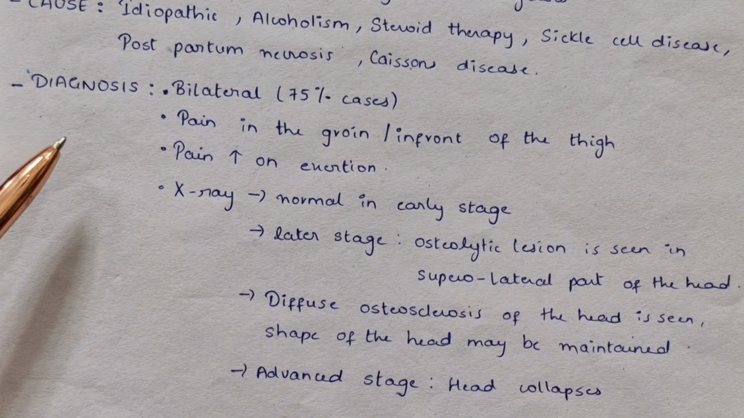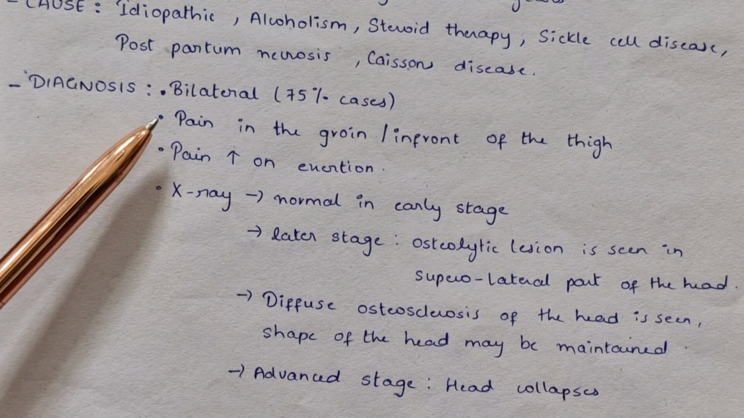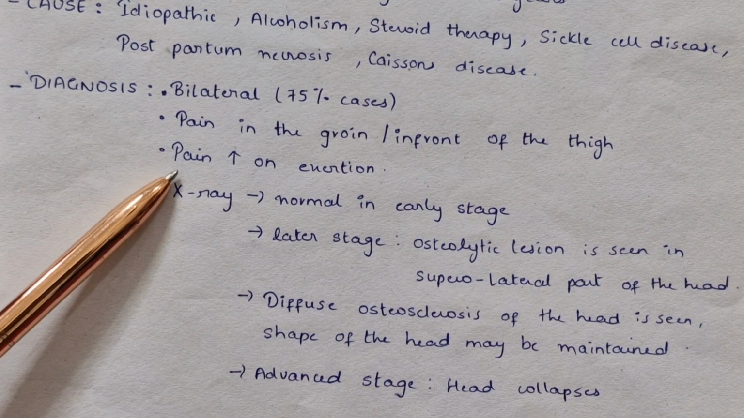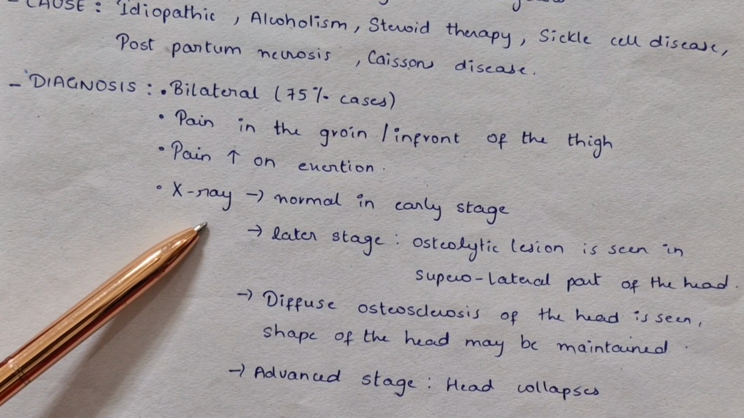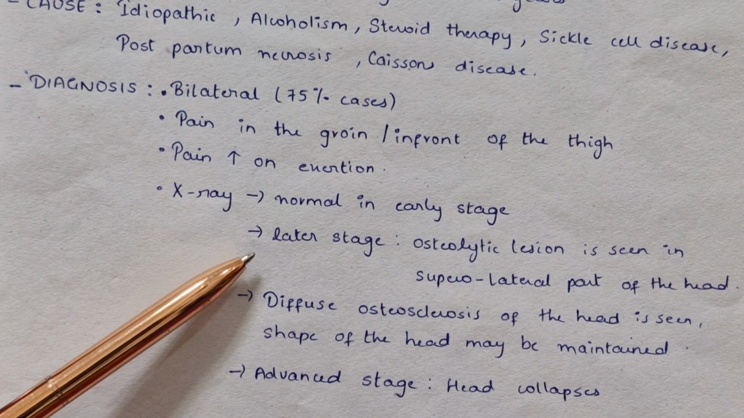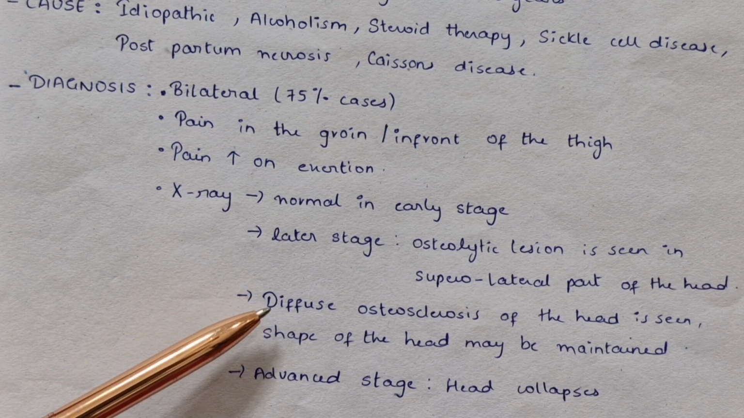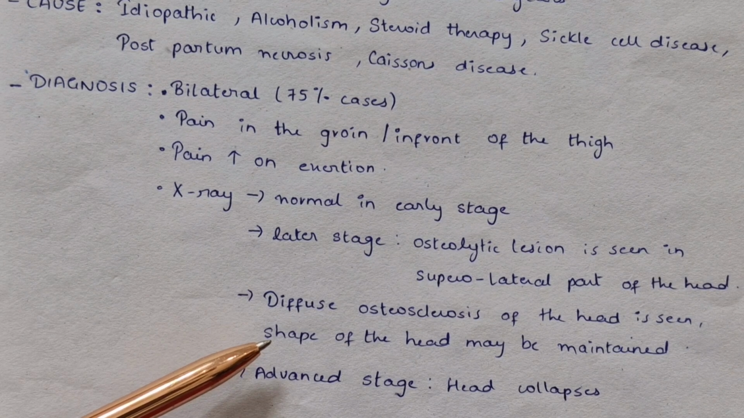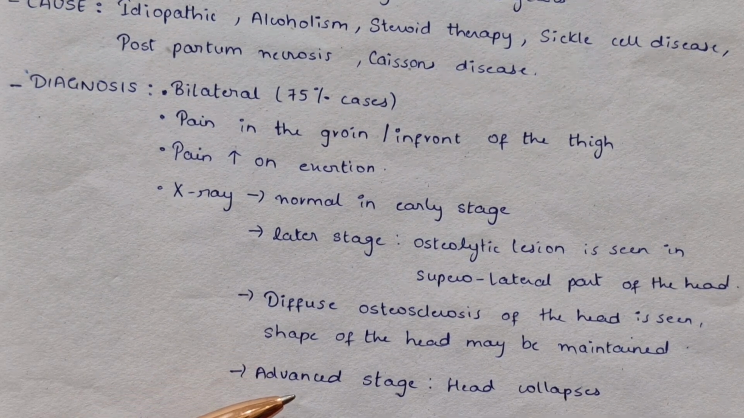Diagnosis: it occurs bilaterally in 75% of the cases. Pain in the groin or in the front region of the thigh is seen. The pain increases on exertion. X-ray appears normal in the early stage. In the later stage, osteolytic lesion is seen in the superolateral part of the head. Diffuse osteosclerosis of the head is seen. The shape of the head may be maintained. In the advanced stage, the head collapses.